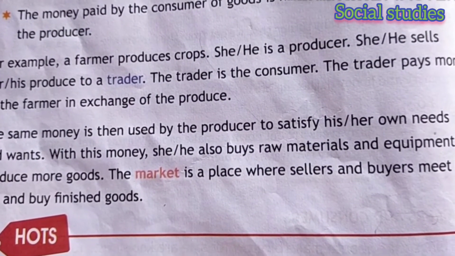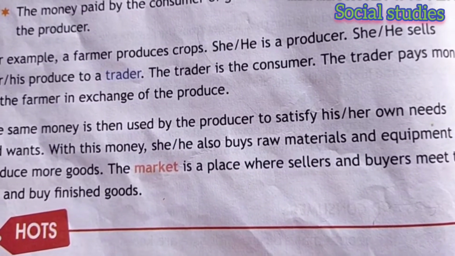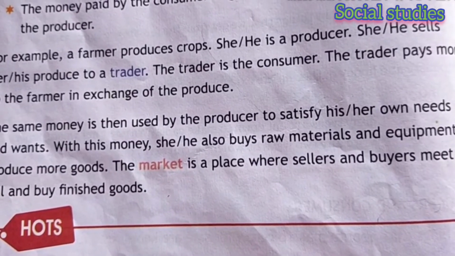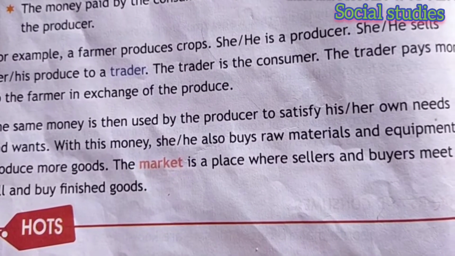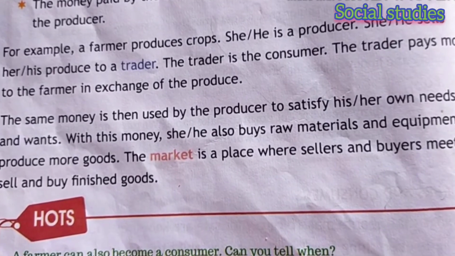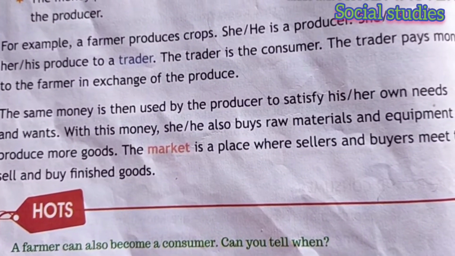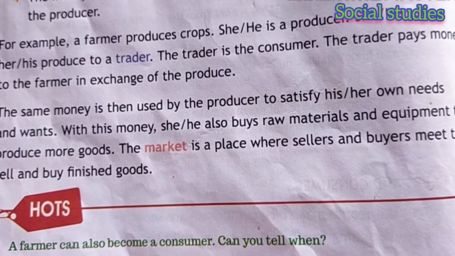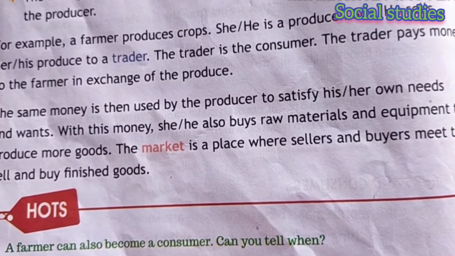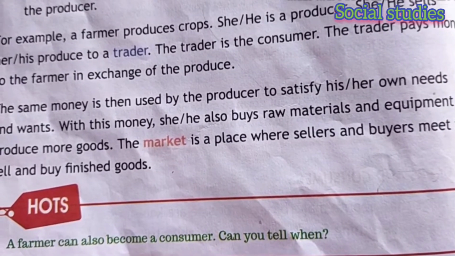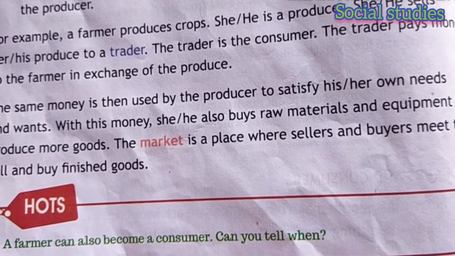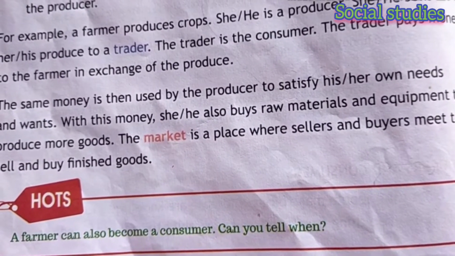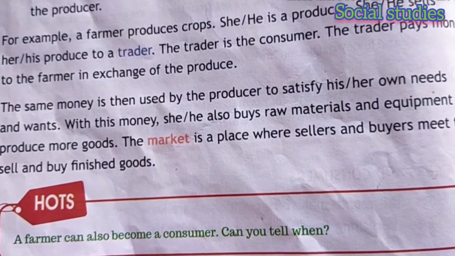So who is the producer? The farmer is the producer, and the trader who pays money to the farmer in exchange for the produce is the consumer. The same money is then used by the producer to satisfy his or her own needs and wants. To fulfill his wants or needs, the producer uses the same money. And with this money, the producer buys raw materials and equipment to produce more goods.